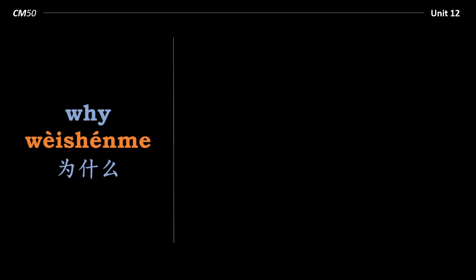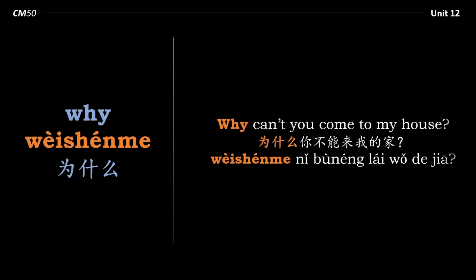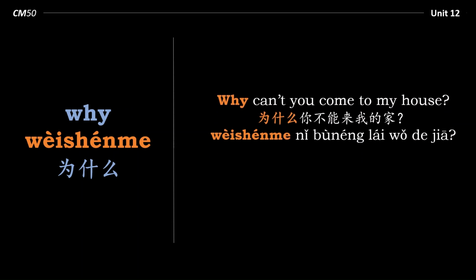Why? 为什么? Now let's first break this down. What does 为什么 actually mean? Well, 为 means for, and as we've already learned, 什么 means what. So, for what? 为什么? Or in other words, why? Why can't you come to my house? 为什么你不能来我的家? Let's take a look at the answer.